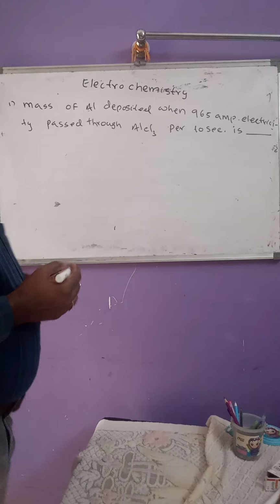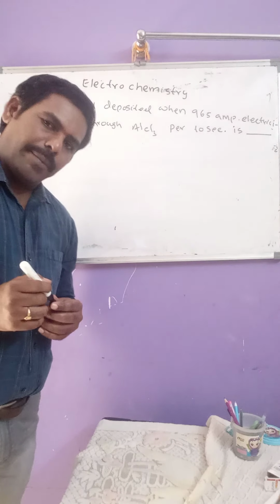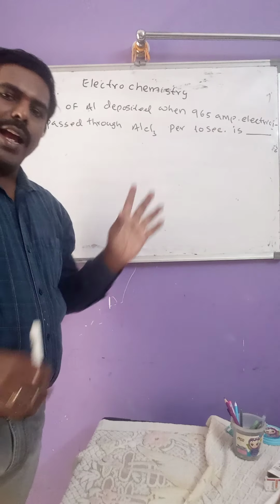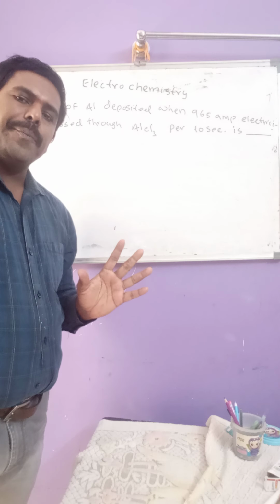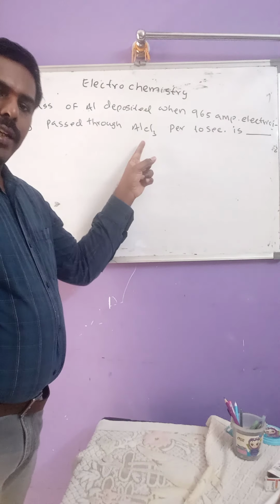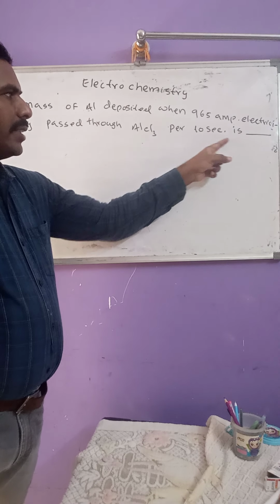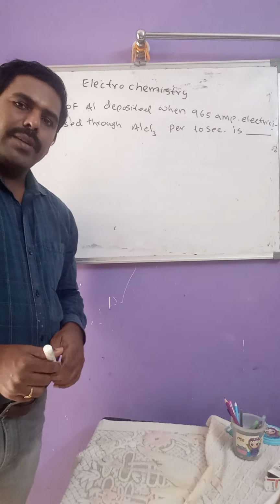So, what is the mass of aluminum deposited when 965 amperes electricity passed through the AlCl3 per 10 seconds?